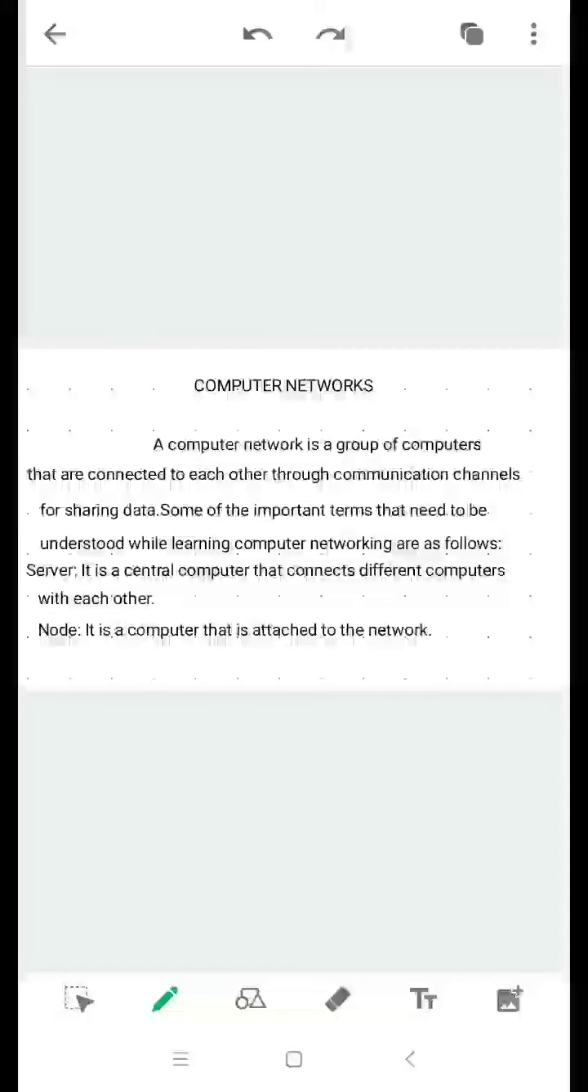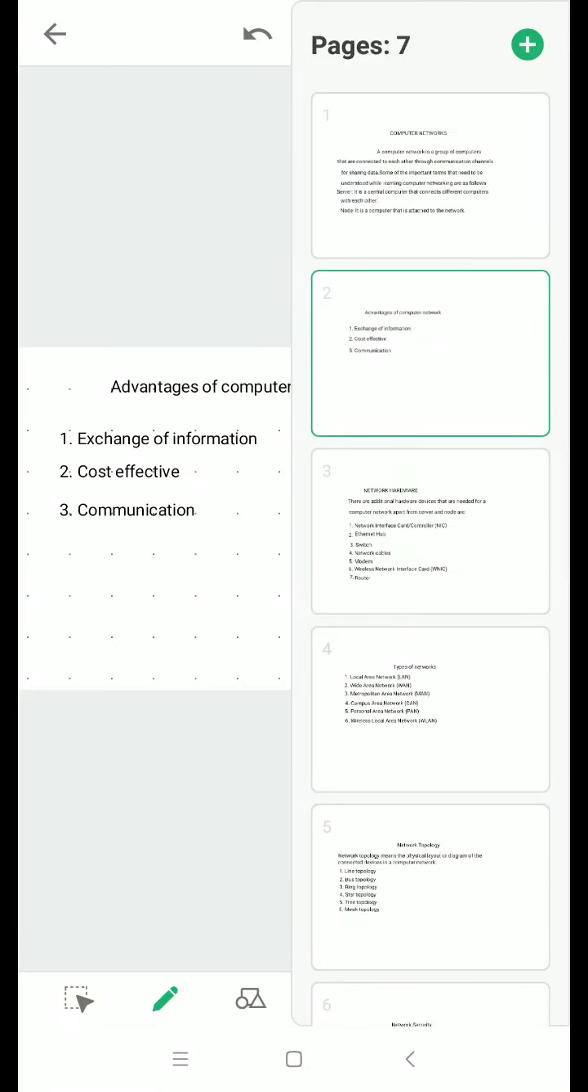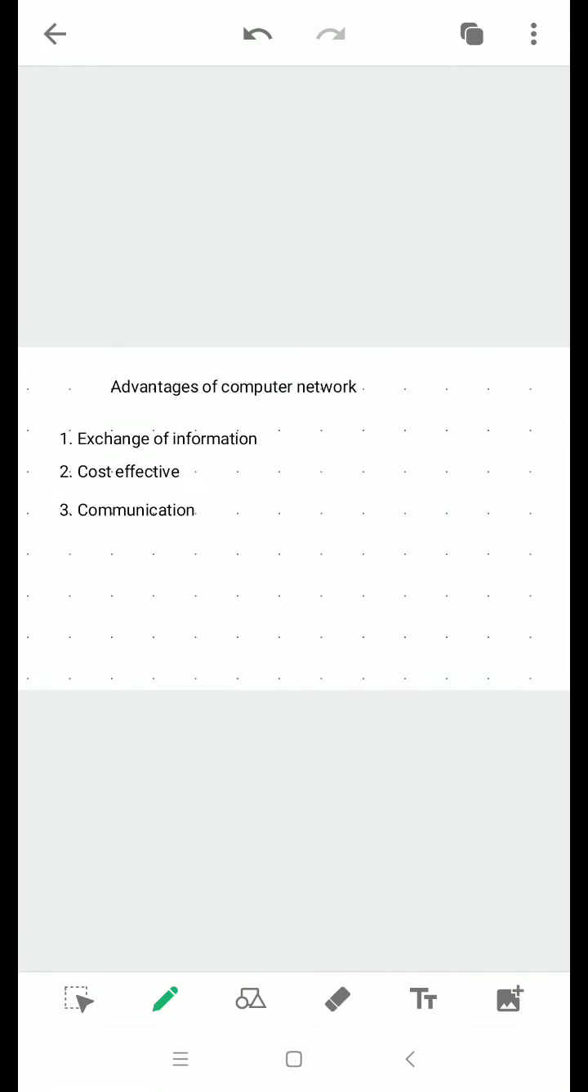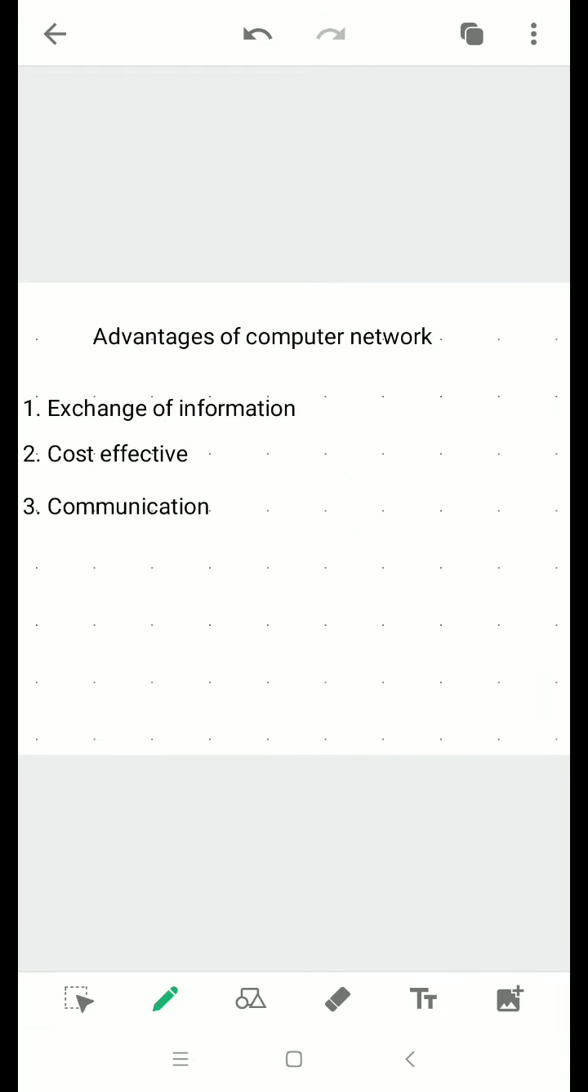There are four advantages of this network. The advantages of this computer network are exchange of information, cost effective, and communication. What is exchange of information? It helps to send and receive information without any external storage devices like CDs, DVDs, etc.